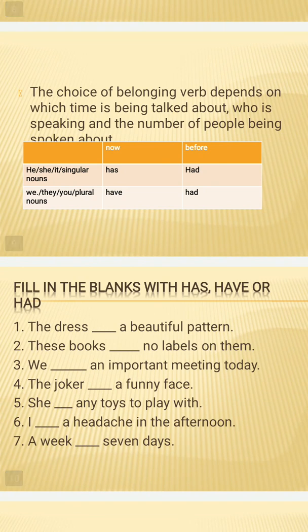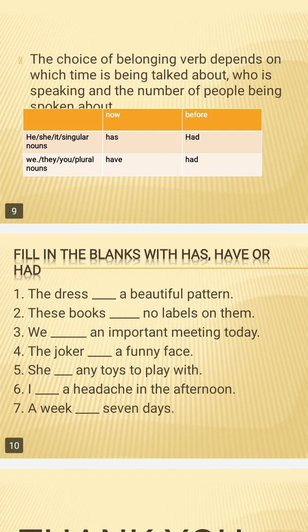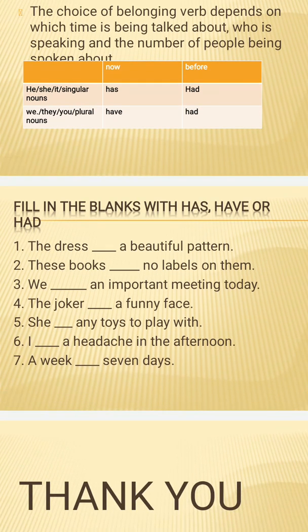Now we will fill in the blanks using has, have, or had. The dress dash a beautiful pattern. The dress, it could be has also. We can say maybe the dress is now. I am showing the dress to you now, or the dress may be past, like we are talking about past also, so has is also correct and had is also correct. These books dash no label on them. Books means plural, so these books have no label on them. Now had will not be there because these means we are talking about the books that are in front of us, so there we are talking about the present, so we will use the word have.